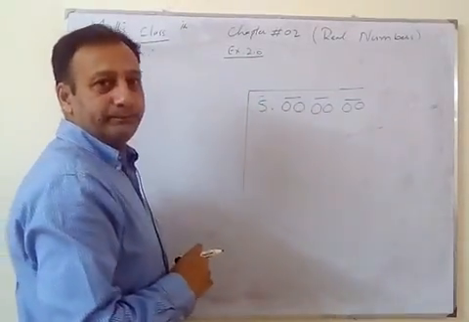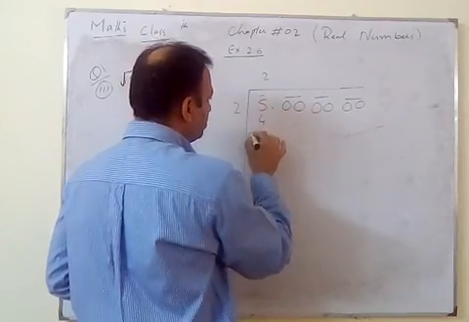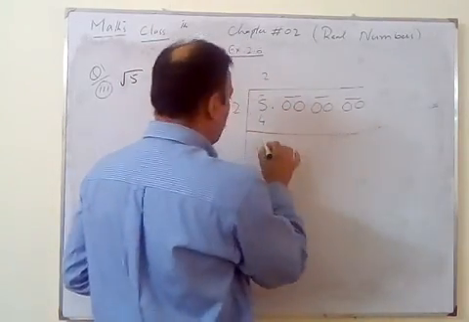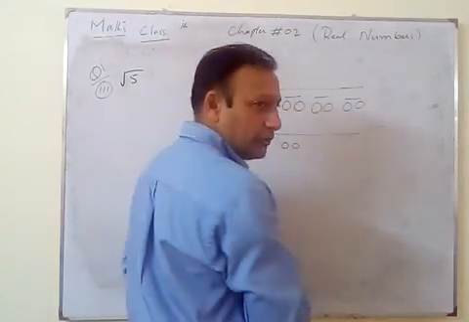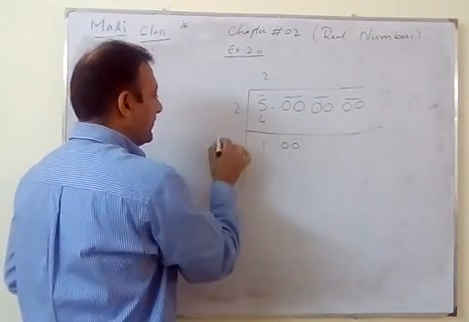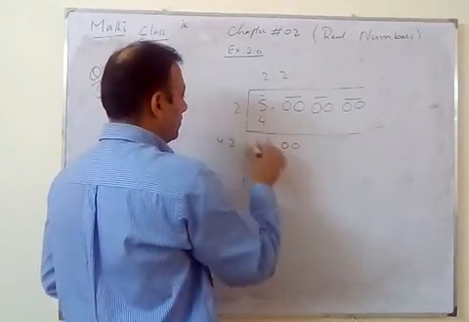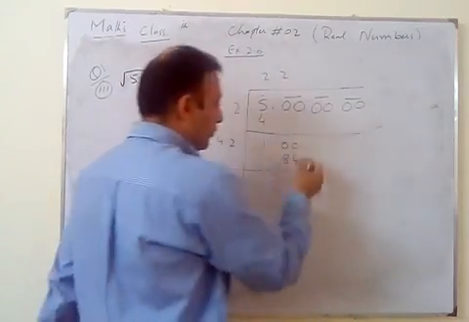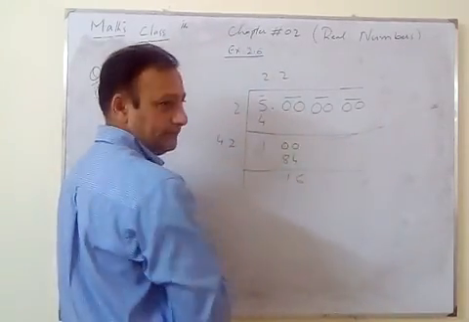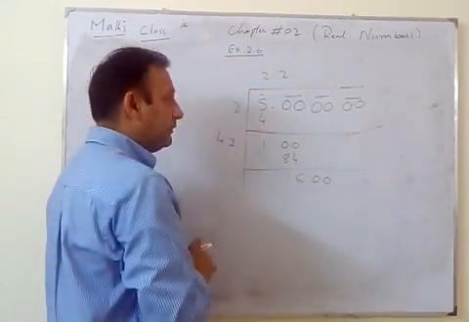This is the one. So by 2, 2 4 1, this point is here. 2 zeros, make it double, again 2, 4 8, so 6 1. Bring the complete pair down.